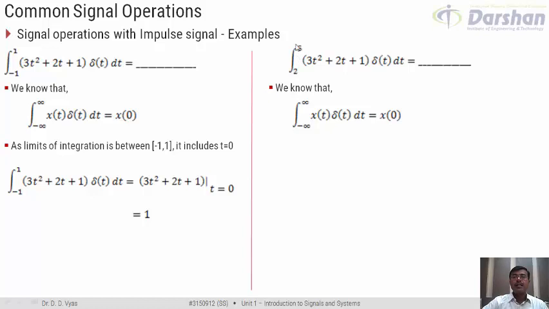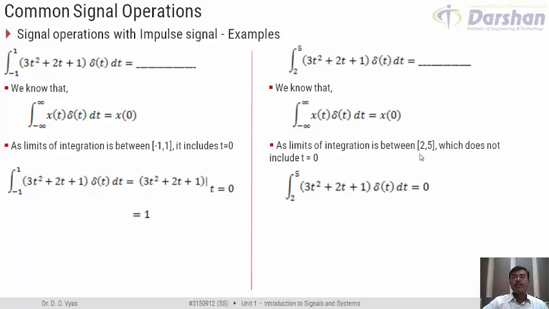However, in this example, the limit of integration is from 2 to 5, and hence this limit of integration does not include time t equal to 0. And we know that except at time t equal to 0, this multiplication is going to result in 0.